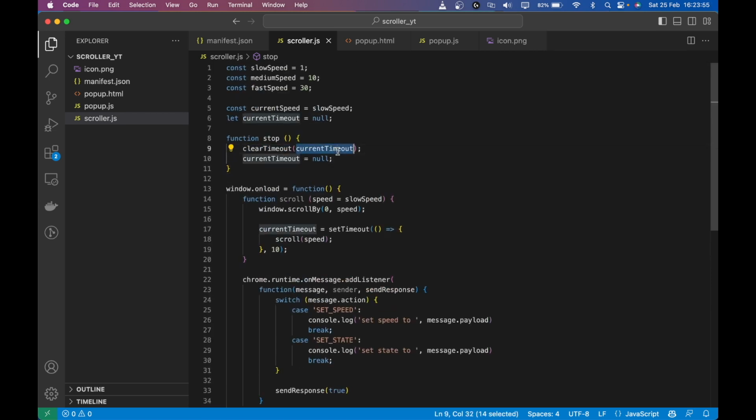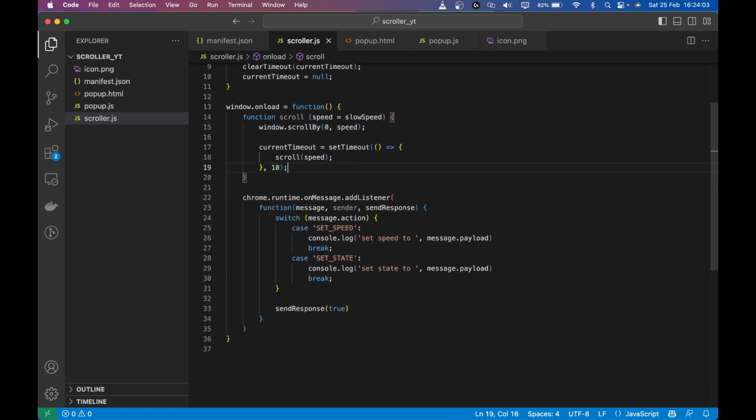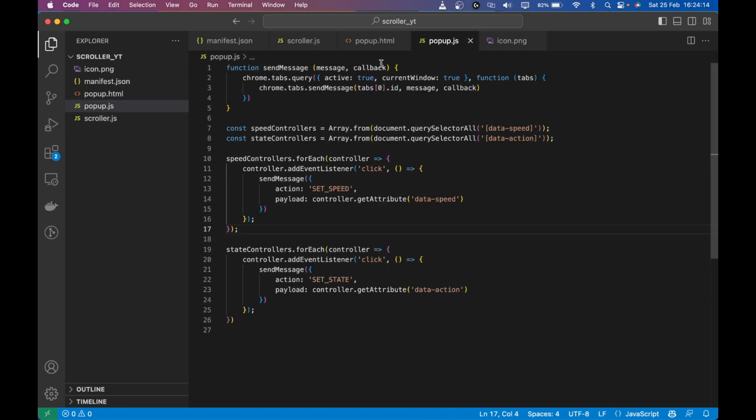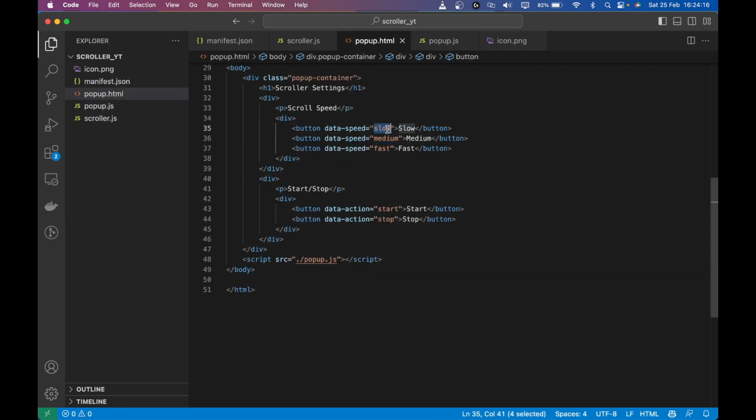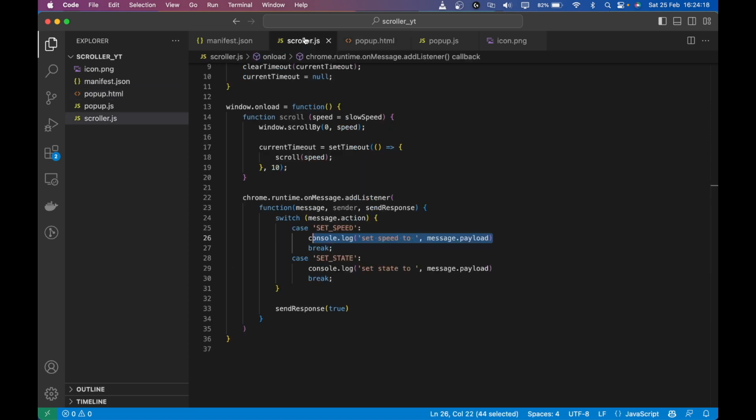So now it cleared the timeout. That means once it cleared the timeout, it is not going to call the scroll again, and hence the scrolling will be stopped. So now we have the stop function, but we don't actually call our start function yet. So let's do that. We know that the payload that we get inside set speed is one of these: slow, medium, and fast. So let's put a case over them.